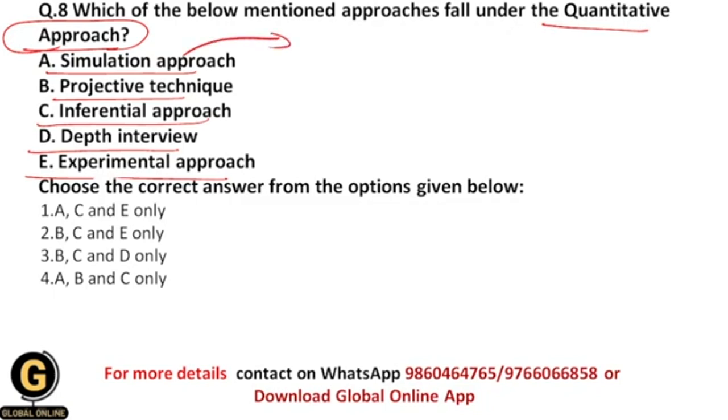Basically it is a technique that reproduces actual events and processes under test conditions, and after all we are going to test such events and processes by using statistical techniques. And again in this simulation approach we are going to use statistical techniques, and that's why here we are going to use the quantitative approach only.